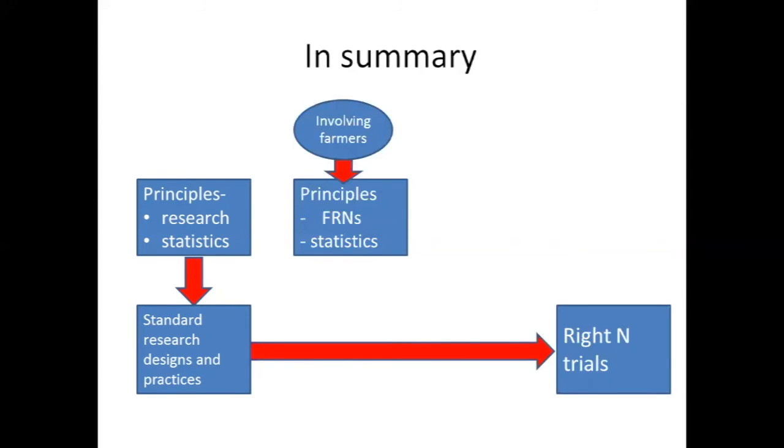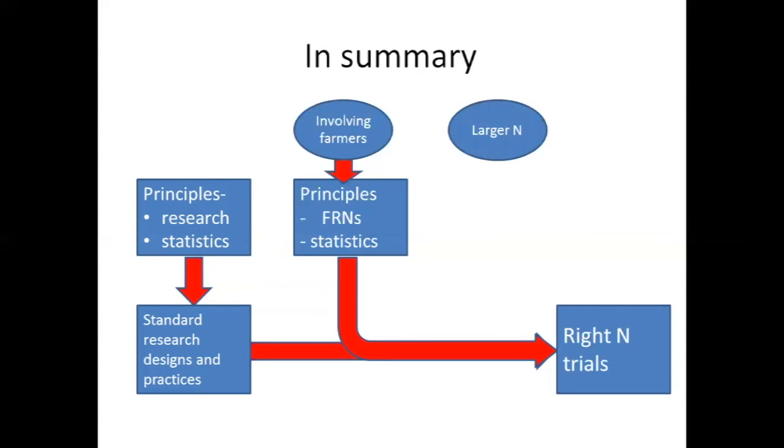And these are principles of working with farmers, maybe captured by CCRP's FRN principles, Farmer Research Network principles. And they're also principles of statistics. And those things add to what we've done before to help come up with a more appropriate trial.